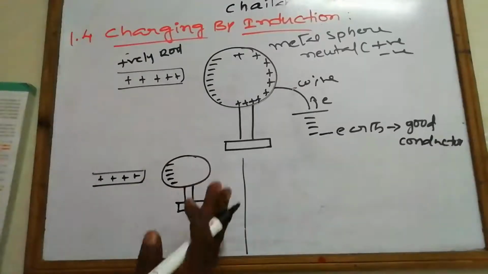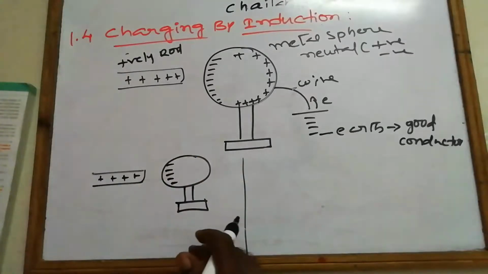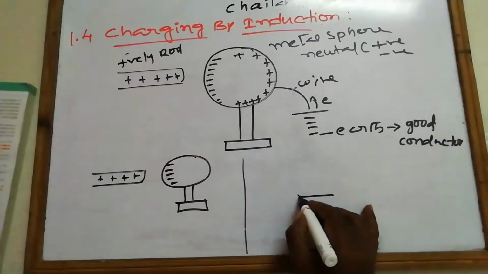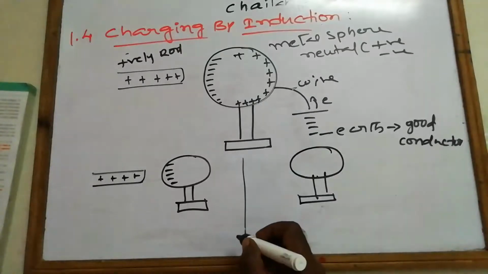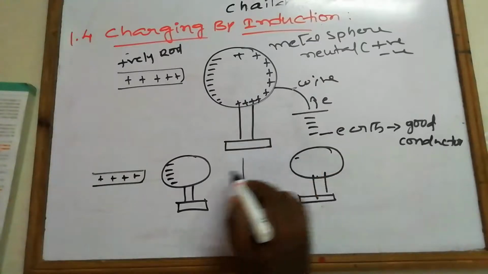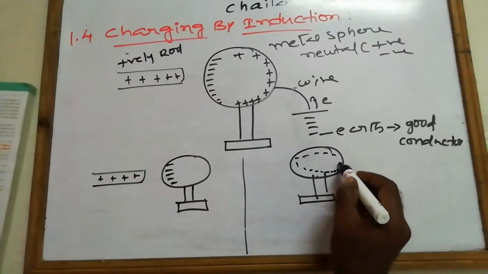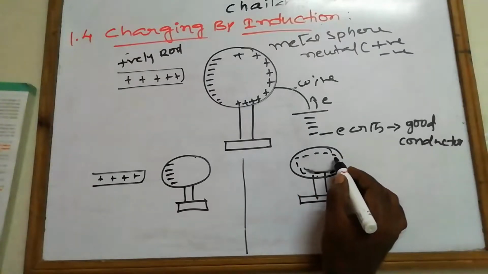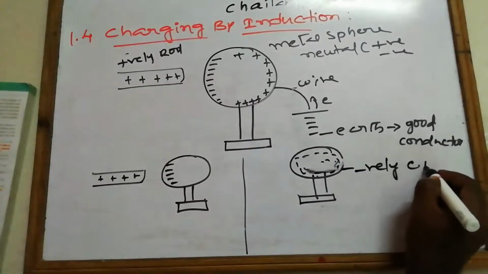Now when the positively charged rod is taken away from the metal sphere and the sphere is left alone, what happens? The negative charge present in the metal sphere starts distributing uniformly throughout the sphere. So now it becomes a negatively charged body.